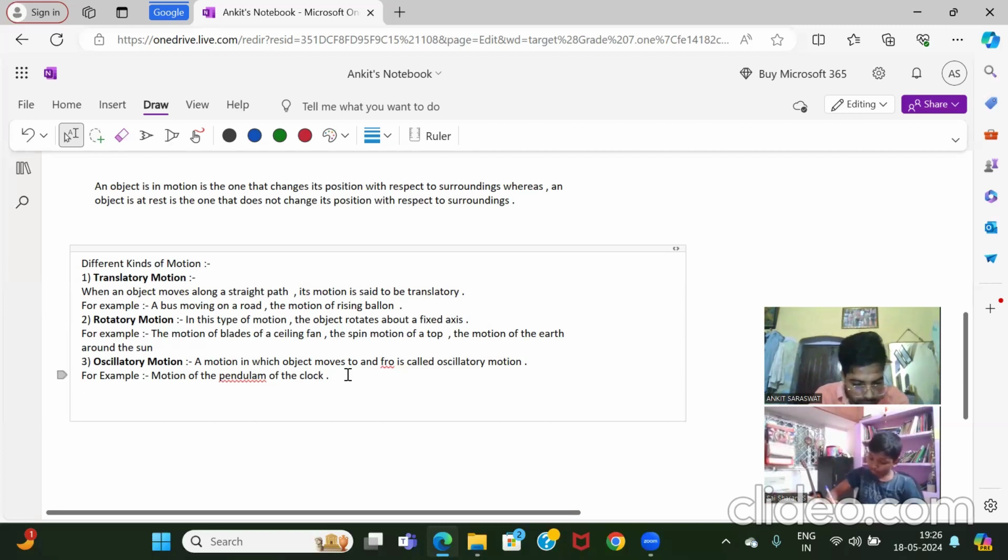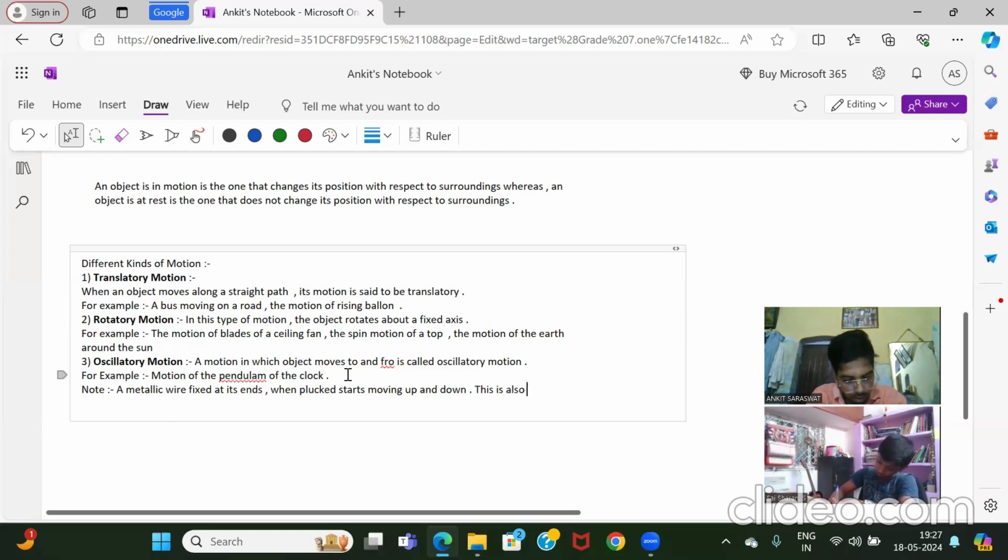You can write also an important note. A metallic wire fixed at its ends, when plucked, starts moving up and down. To and fro means up and down.